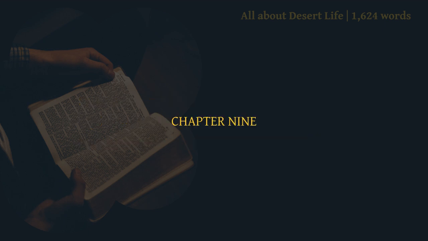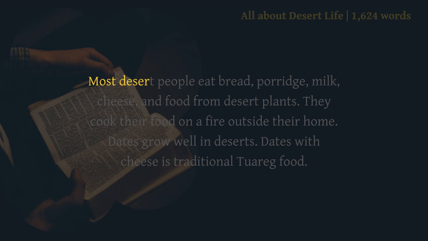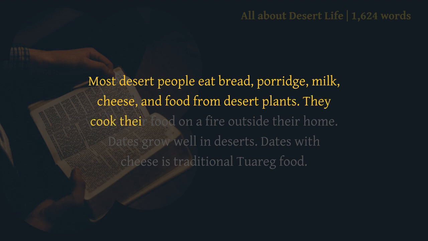Chapter 9. Living in the desert. Living in the desert is very different from living in a city, but people still cook, travel, and go to school. Most desert people eat bread, porridge, milk, cheese, and food from desert plants. They cook their food on a fire outside their home.